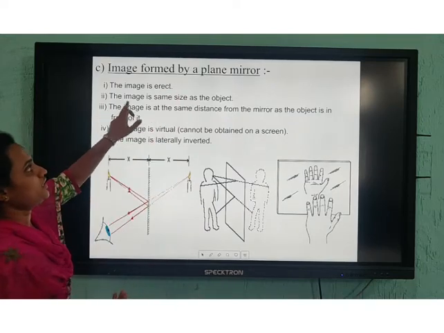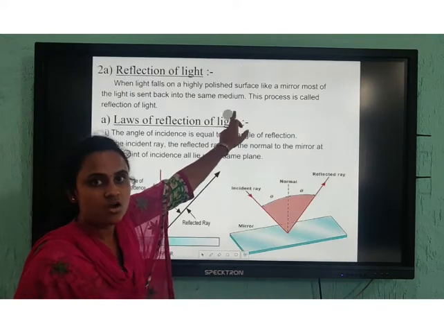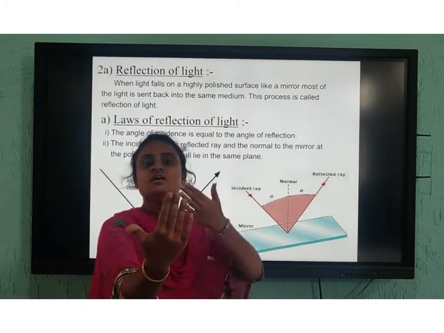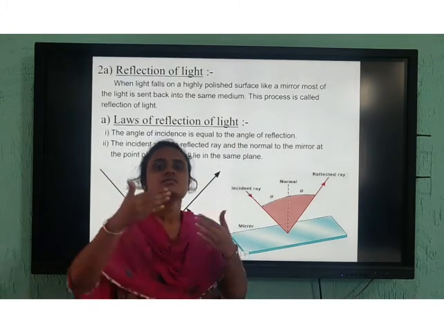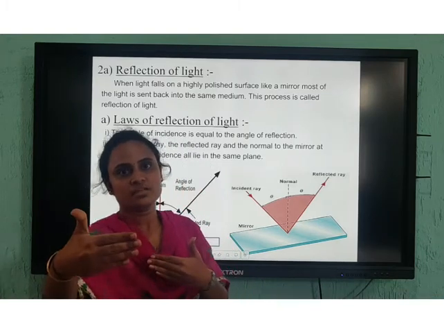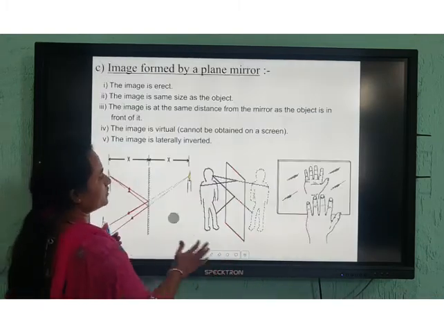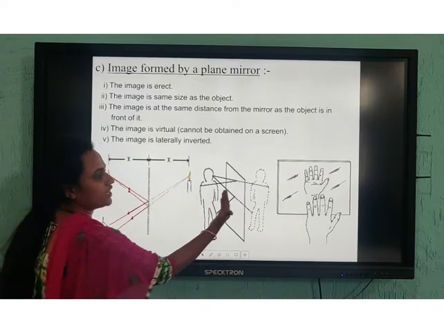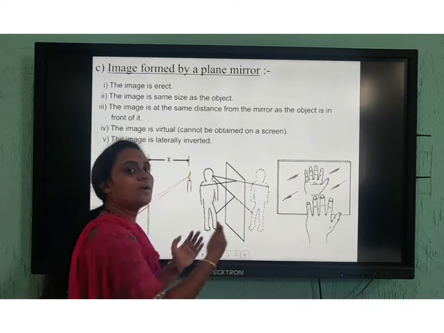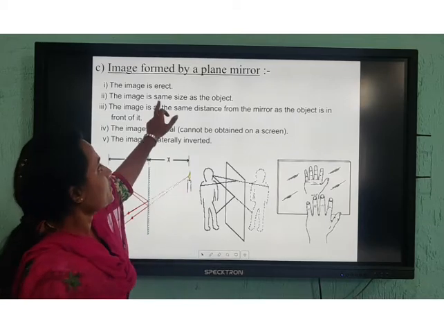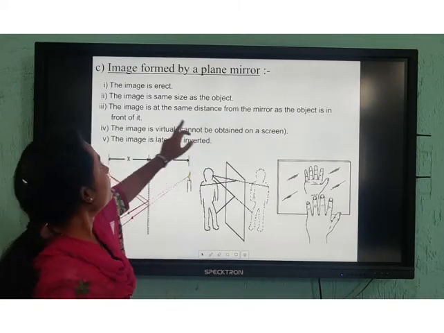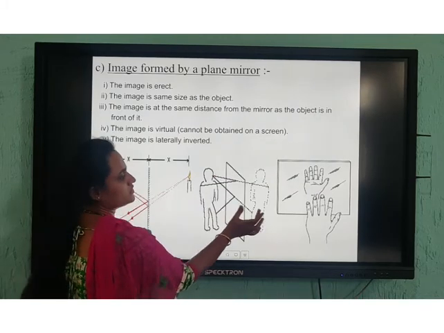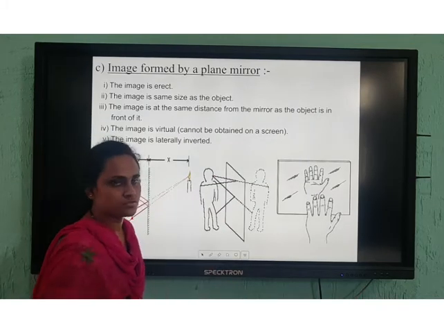The second point is that the image is the same size as the object. For example, if you are standing 10 cm from the mirror, the image will be formed 10 cm behind the mirror. See, here you can see if the boy is standing 5 cm from the mirror, the image will form 5 cm behind the mirror. So the same size as the object will be there, and the same distance. The same distance from here will be there from here also.